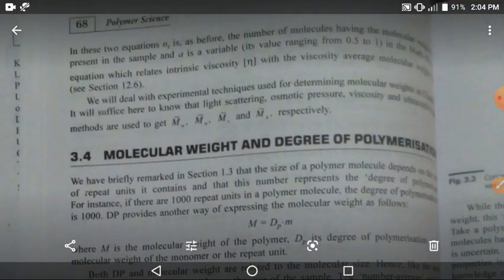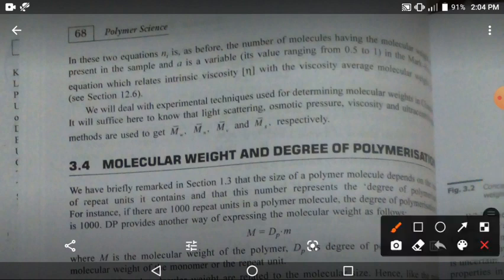In the simple discussion part for this graph, which one? The methods are used to get weight average molecular weight, number average molecular weight, and this two, viscosity and sedimentation, respectively.